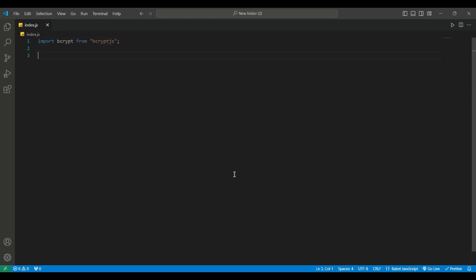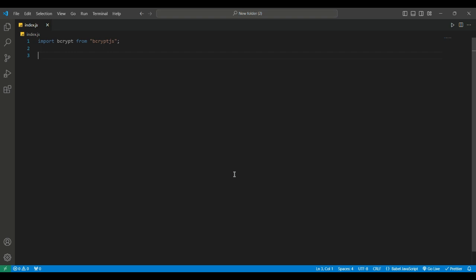Let's go ahead and create the information we are trying to hash. We will be using a user password as an example. I would create a variable for this password, which we assume to be the plain text password our user provides to us.